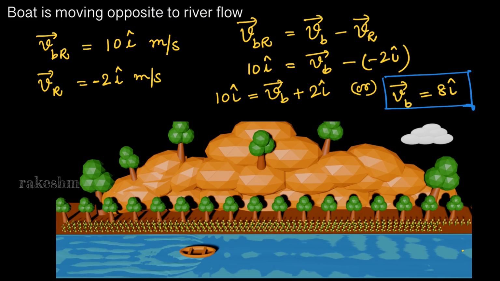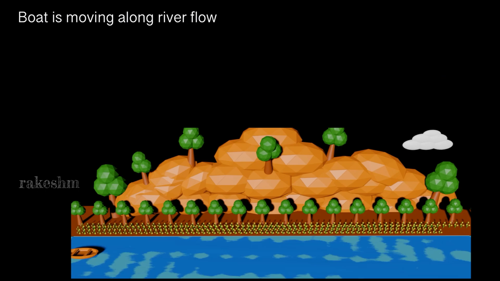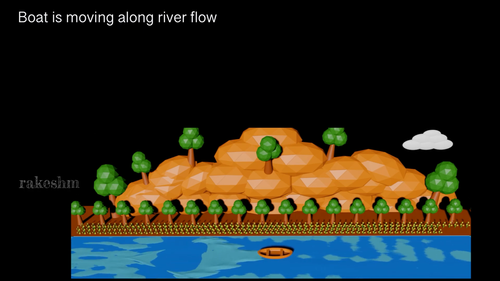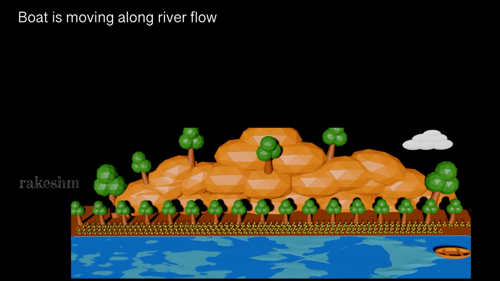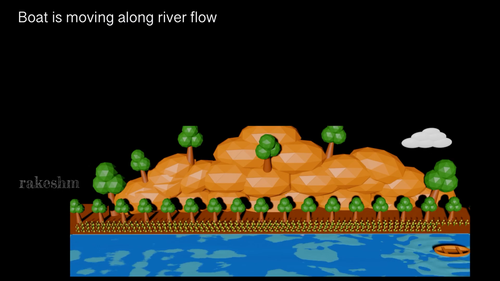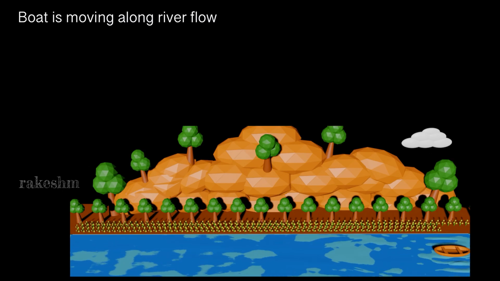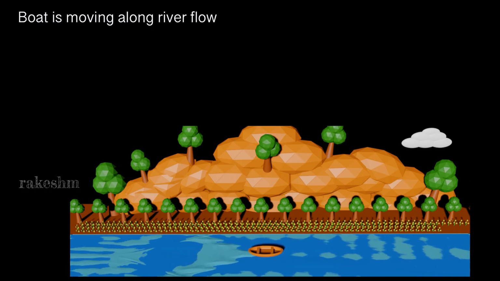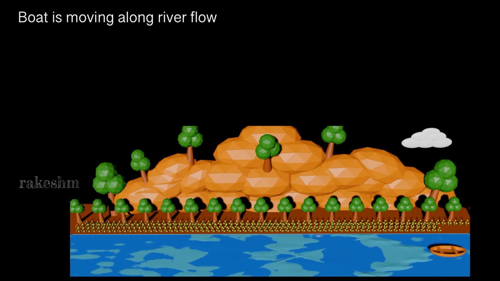In the previous case, we have seen what happens when the boat moves opposite to the direction of river flow. Its speed decreases because the river is flowing opposite to it. Now we will look at a case when the boat is moving along the direction of river flow. So you can have a look here. The river is flowing in this direction and the boat is also moving along the same direction.